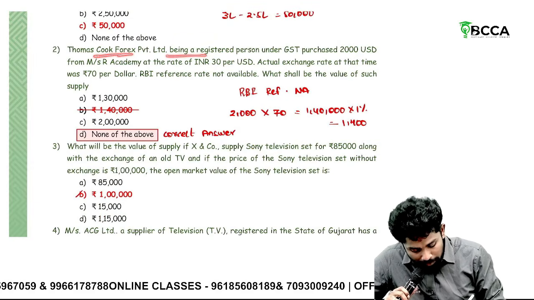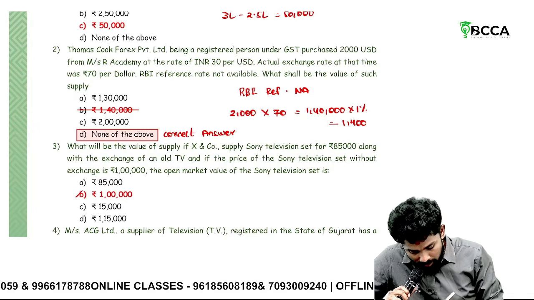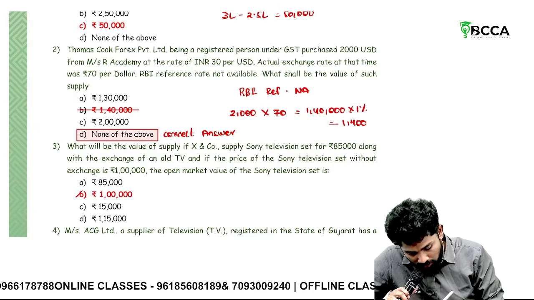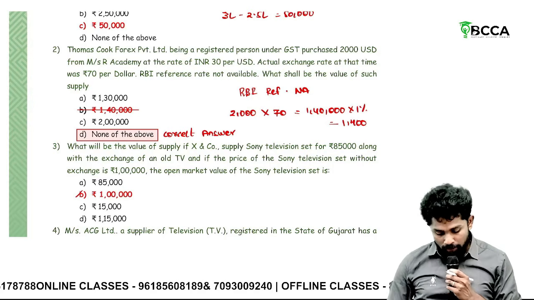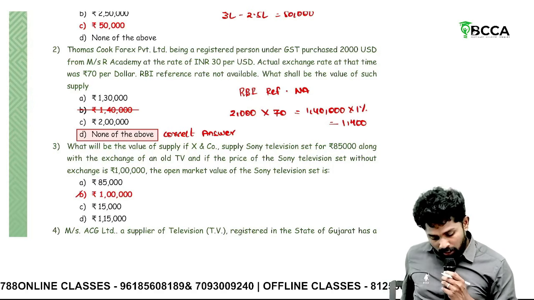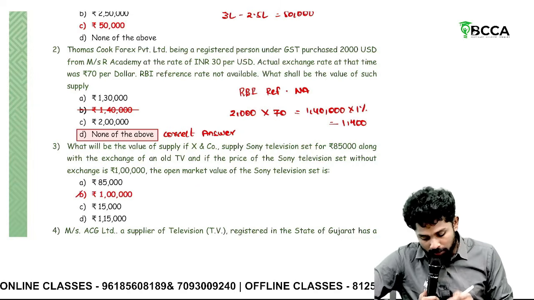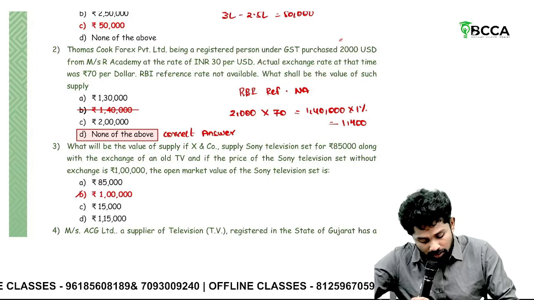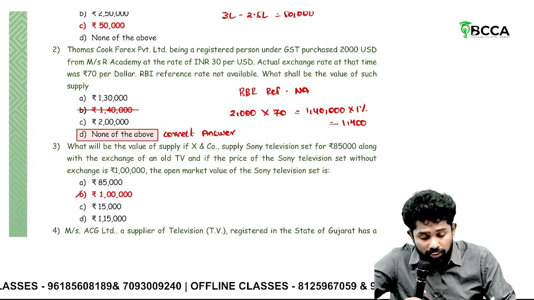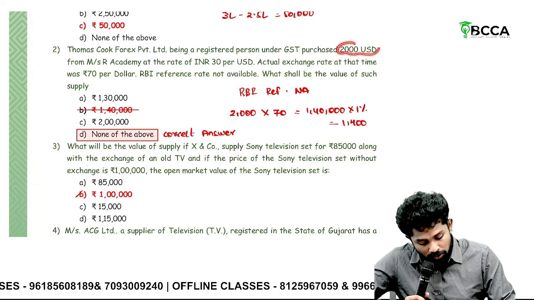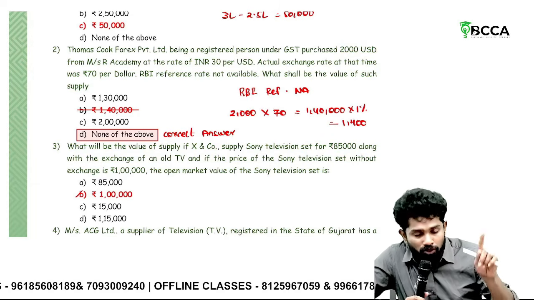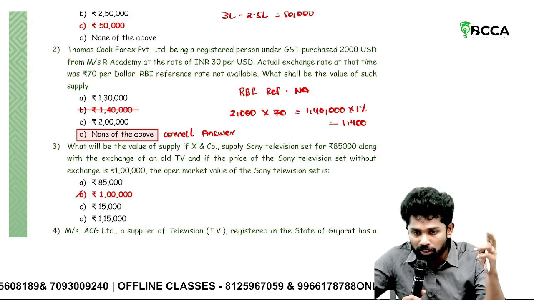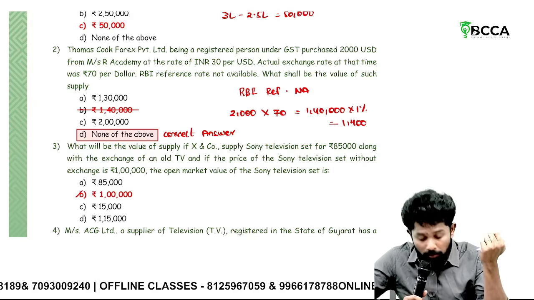Thomas Cook Forex Limited, being a registered person under GST, purchased $2,000 from our academy at the rate of 70 per US dollar. Actual exchange rate was 70. RBI reference rate not available. So again, Rule 32 related, foreign exchange currency related. So what should you take? $2,000. If foreign currency is involved, what should you take actually? Difference between actual rate and RBI reference rate into number of units of foreign currency.